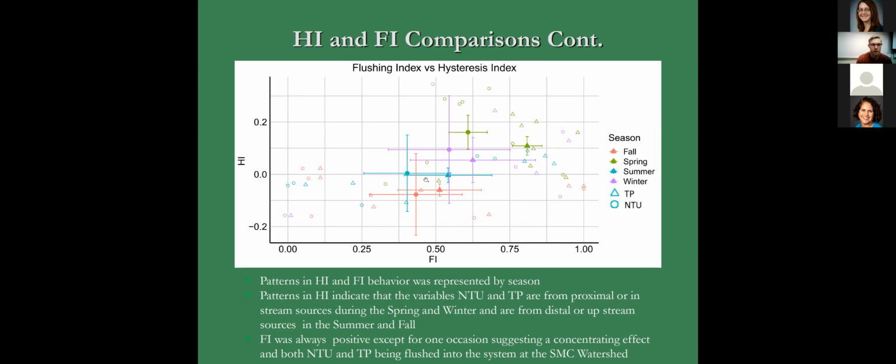And the summer and the fall having more negative hysteresis index values and more distal sourcing of these variables. The flushing index value calculated for all events, except on one occasion, was always positive, indicating that there's also a concentrating effect of these variables in the 6 Mile Creek watershed.